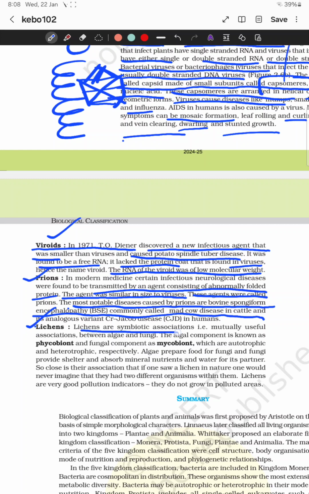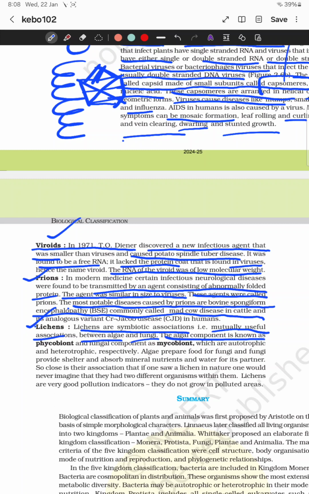Lichens are symbiotic, which means if two organisms are there, one prepares the food and one provides the shelter. Both closely associate with each other and have a good relation, known as a symbiotic relation, a mutually useful association. These are found in algae and fungi.